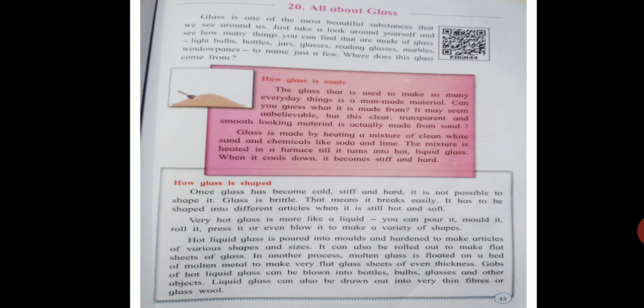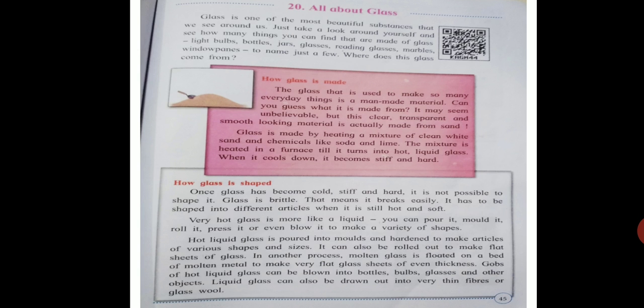Now, hot liquid glass is poured into molds. It becomes hard and you can make different shapes of articles. Sometimes it can be rolled out to make flat sheets of glass. There is another process. Molten glass, meaning glass in liquid form, is floated on a bed of molten metal to make very flat glass sheets.